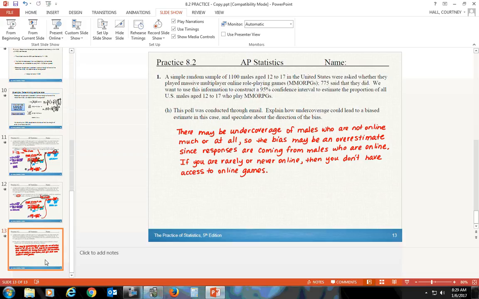And so really you're probably going to have an overestimate. So what I wrote is there may be undercoverage of males who are not online much or at all. So the bias may be an overestimate since responses are coming from males who are online. If you are rarely or never online, then you don't have access to online games. So basically everyone who's answering them has a higher probability of playing the game because they're online. People who are not online, there's no chance that they're playing the game. So that's how I feel like you're going to get an overestimate from that undercoverage.